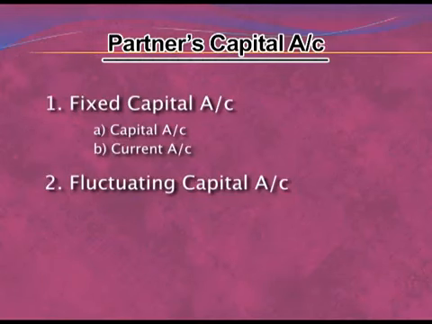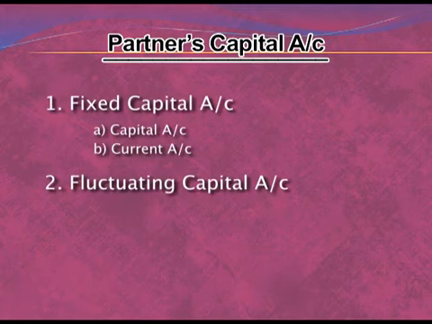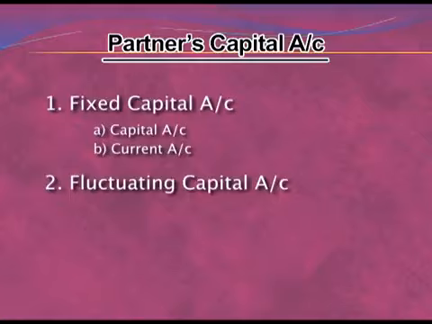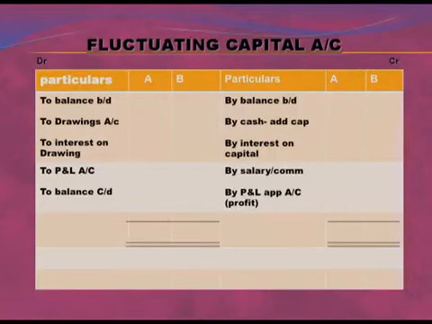Now let us move to the next account, that is the fluctuating capital account. Under fluctuating capital account, we will prepare only one account, and all those entries which we have divided into capital account and current account will be transferred under the one account, that is fluctuating partners capital account. You can see on the credit side, by balance brought down, that is opening capital, by cash, that is additional capital, by interest on capital, by salary or commission, by P&L appropriation account, that is profit. All these entries will result in an increase in capital. That's why it is written on the credit side.